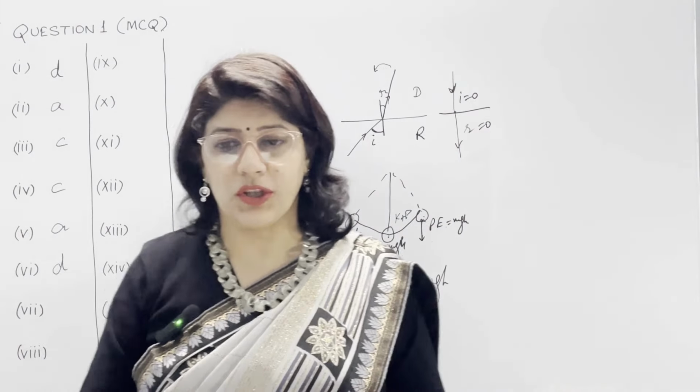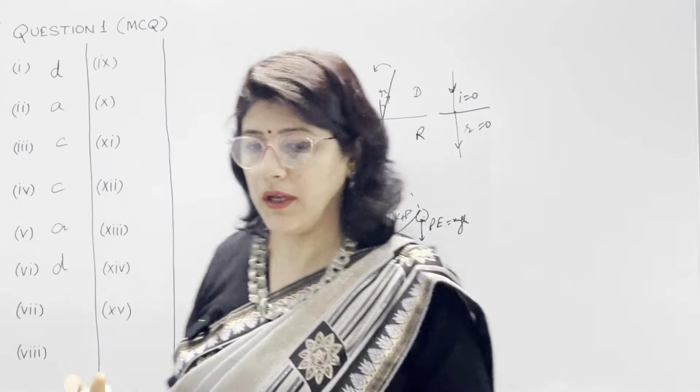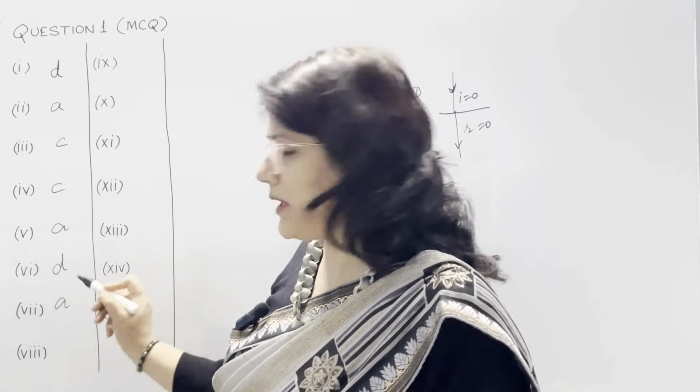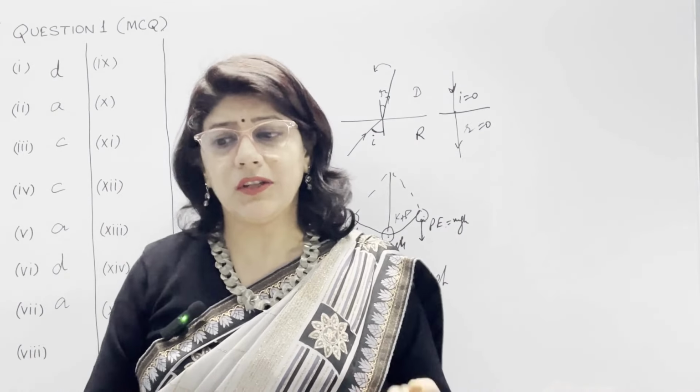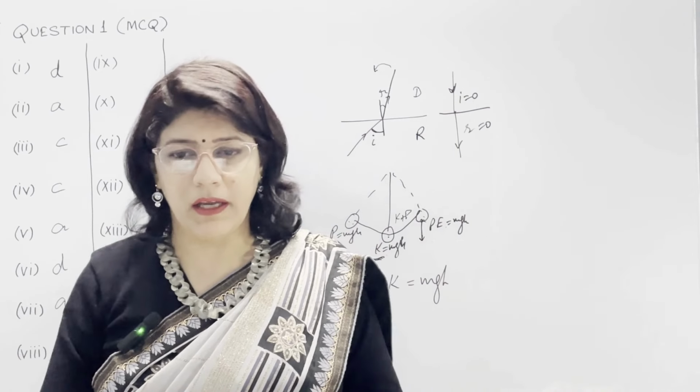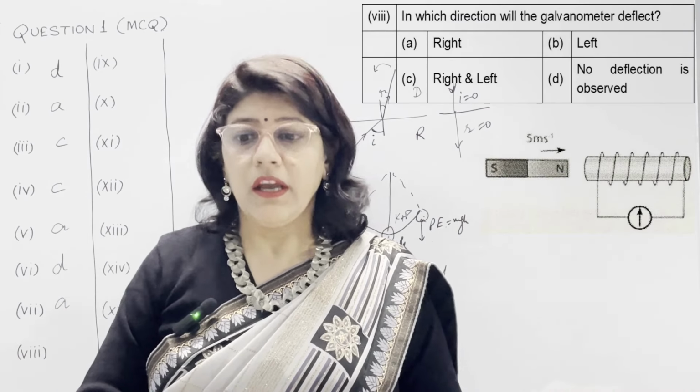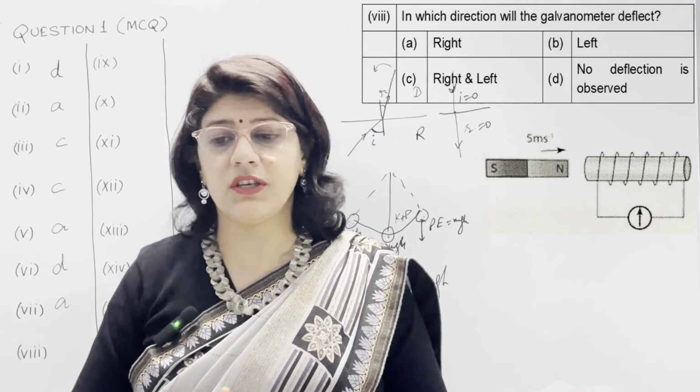So this is our condition. This is option number A, which is 0 degree. So 7th part, A option is correct. Angle is 0 degree. Other options are 45, 60 and 90. They are incorrect. In part 8, in which direction will the galvanometer deflect?